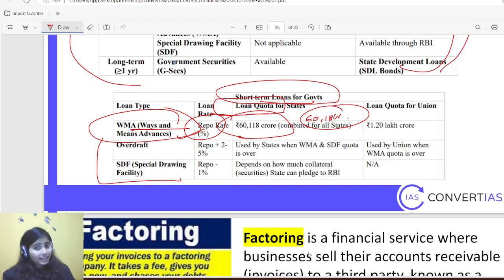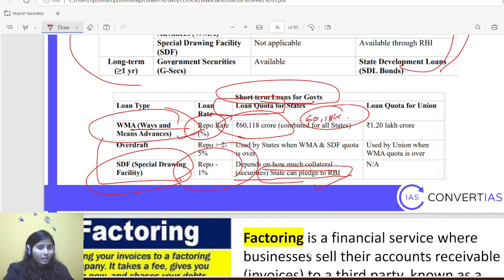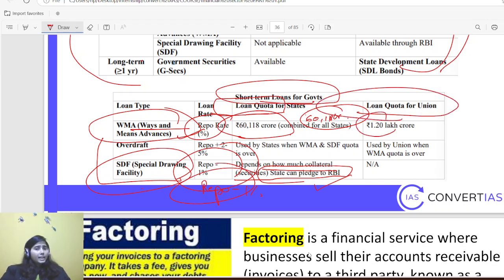Okay, and if they exceed it, they can go for SDF, special drawing facility. Okay, depending upon how much collateral securities they have, they can pledge to RBI and get some money at a discounting rate. And here they will not get a discounting per se, but they will get it at a repo minus 1% rate. Okay, for the loan quota for union, they can get under WMA up to 1.20 lakh crore, and it is used by union when the WMA quota is over.